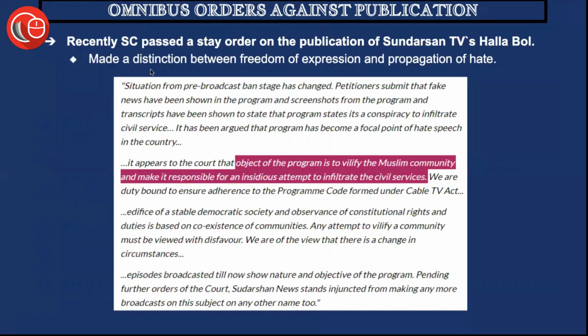So it made a distinction between freedom of expression and propagation of hate, and the Supreme Court said that this particular program had the potential of propagating hate in the society, and thus it would not be violative of freedom of expression to put a ban on such a program.